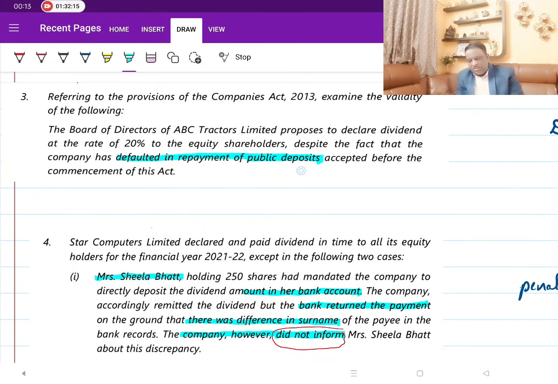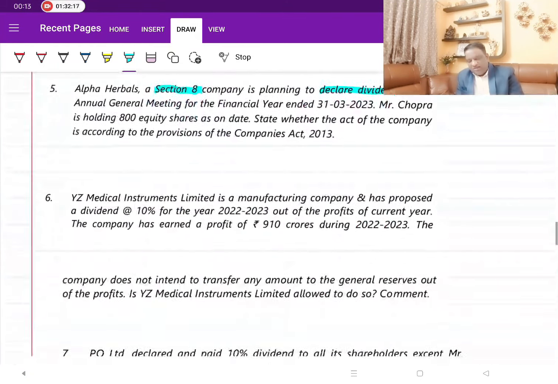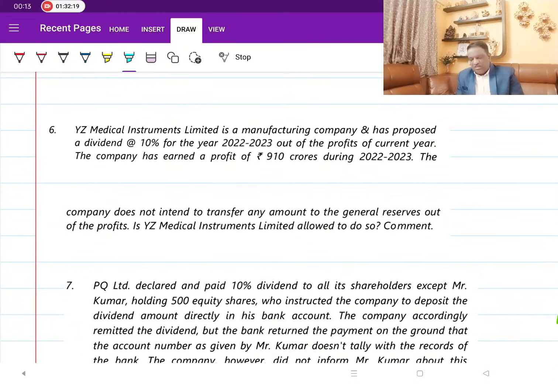That is why this chapter is a small chapter, and everything here has a chance of coming in the examination. Now let's look at these 6 and 7, and then we'll close.